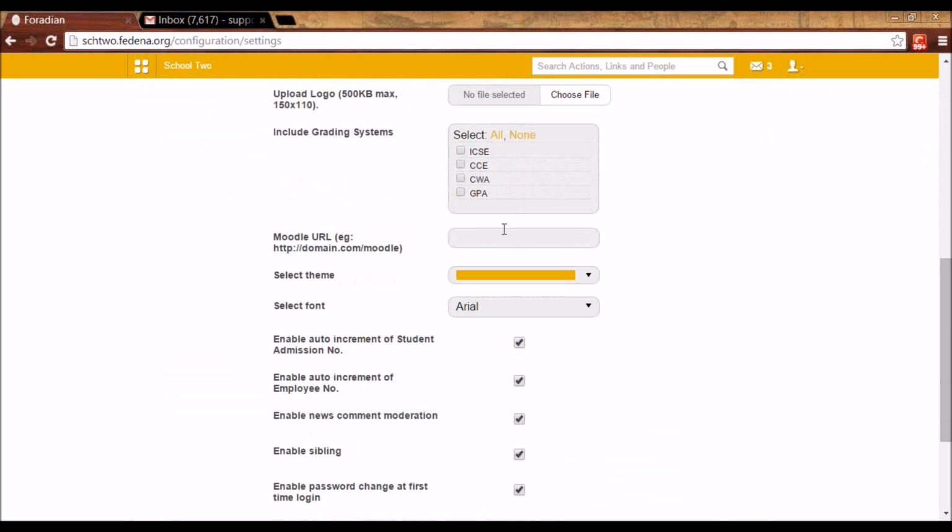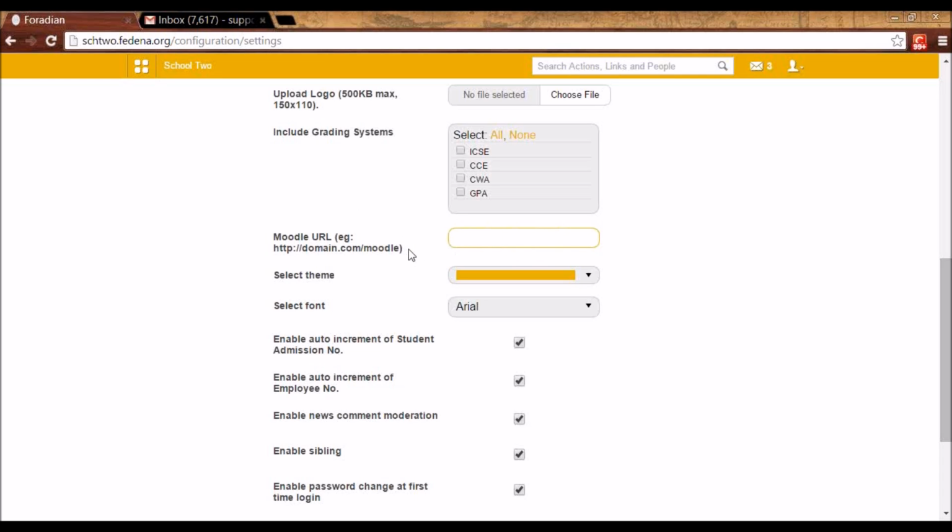The third one is Moodle. Here you will see that you are getting an option to enter the Moodle URL. That is the URL of where Moodle is installed on your server. If you go to the site moodle.org, you can download the version of Moodle and install it on one of the servers. And that URL of the server you have to give here. So this is the Moodle plugin.